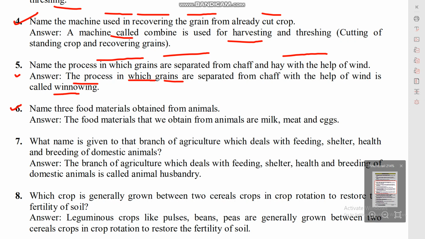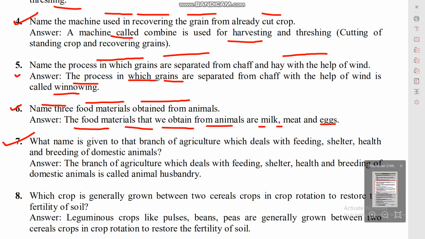Question number 6. Name 3 food materials obtained from animals. The food materials that we obtain from animals are milk, meat and egg.